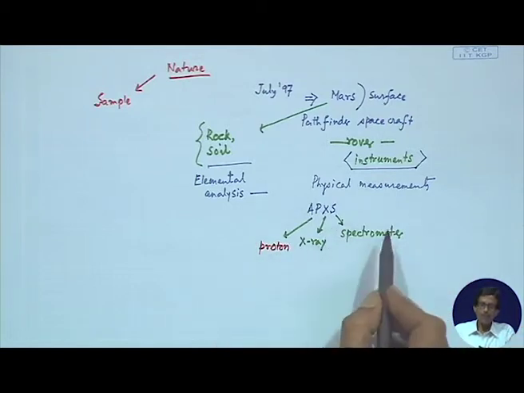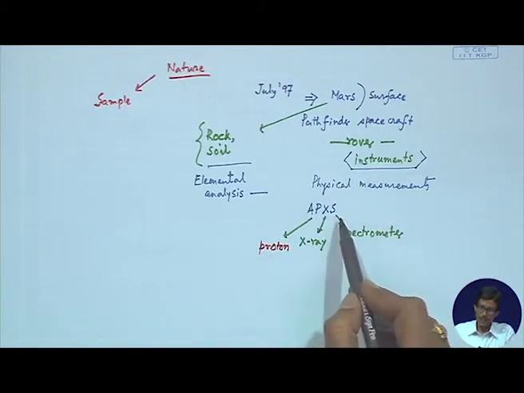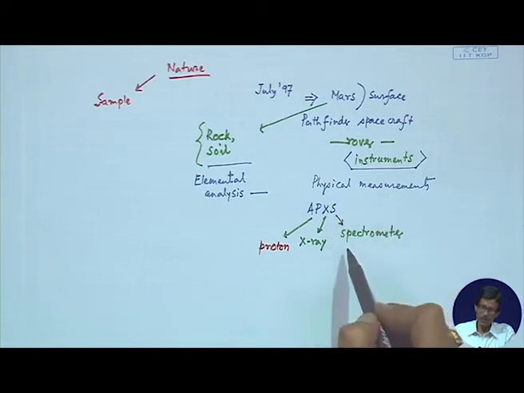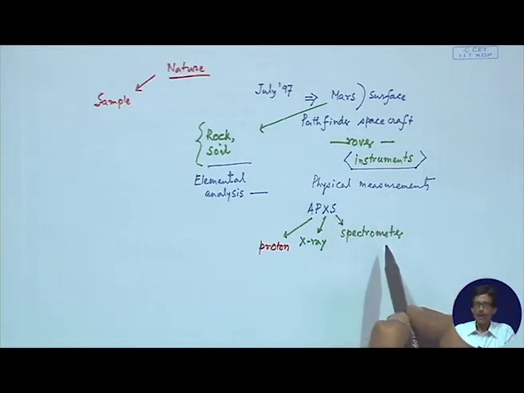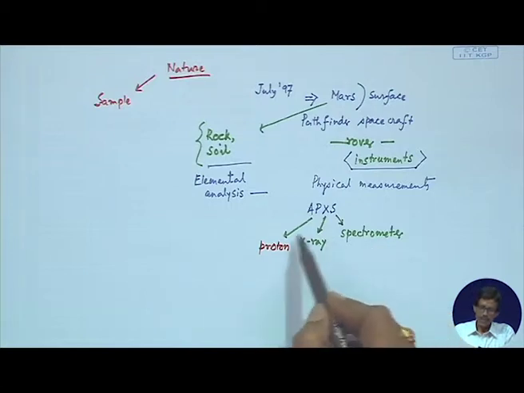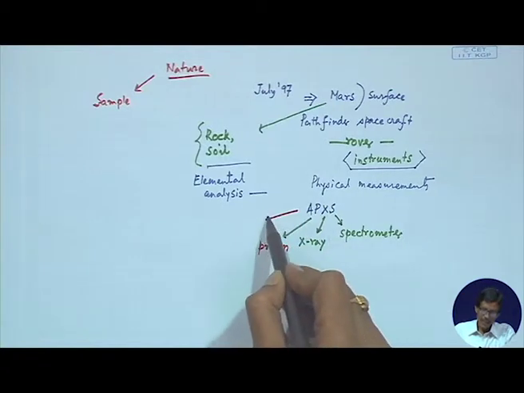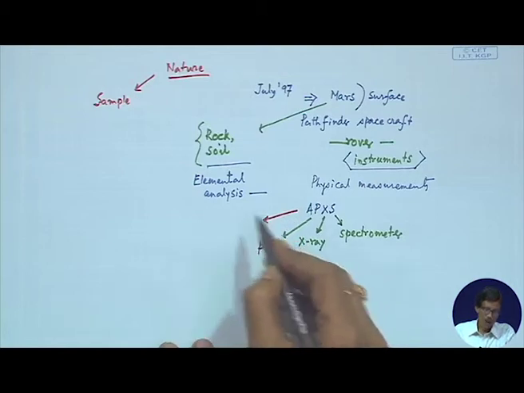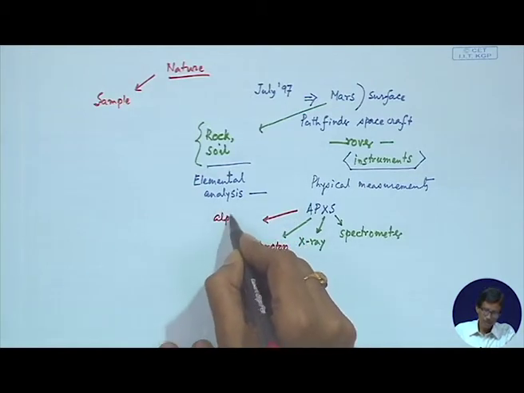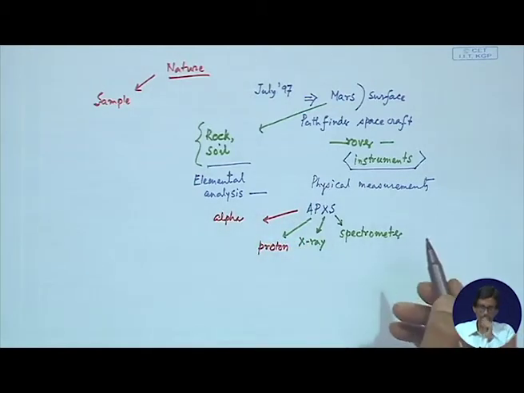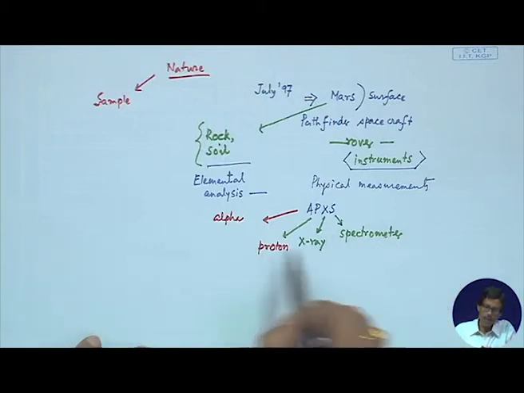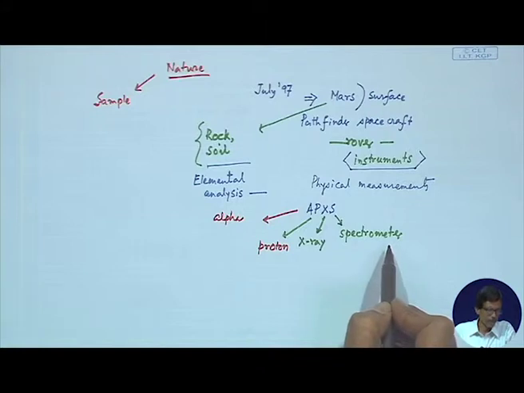So, all these things are known. S is spectrometer. So, it is carrying a spectrometer, and the spectrometer will be utilized for analyzing the surface of Mars and is utilizing X-ray, and some proton is also involved, and this A is nothing but the corresponding alpha, that means the alpha particle. So, the full name of this instrument is alpha proton X-ray spectrometer.